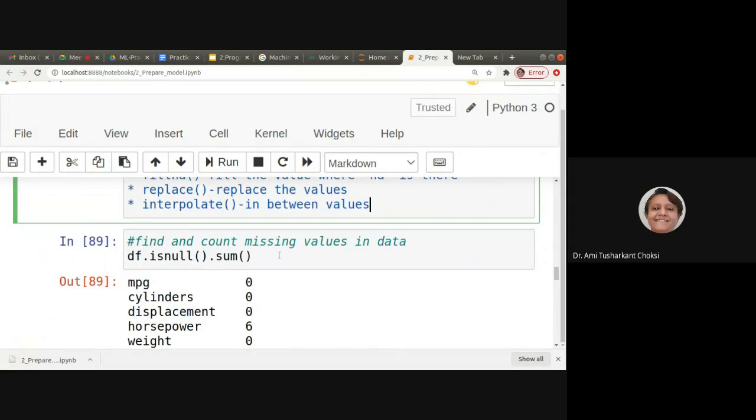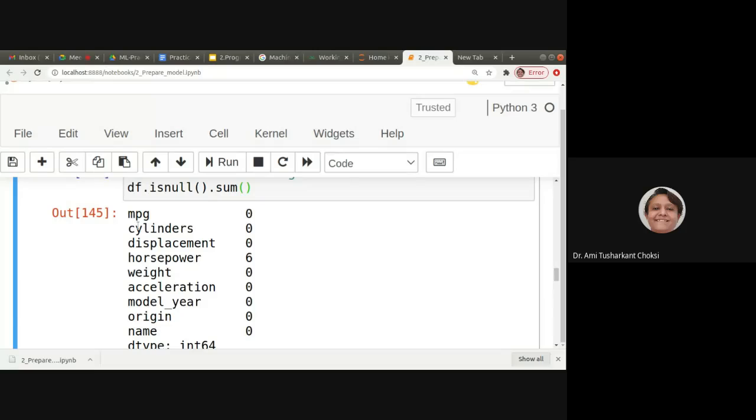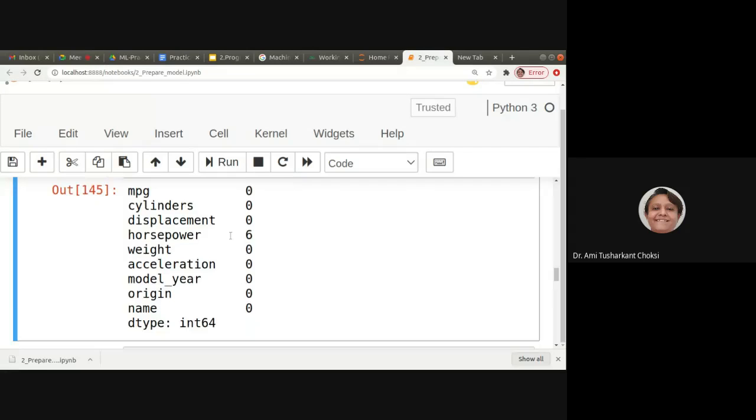A few of them let us see here. df dot is null dot sum, that is, we want to get the count of missing values in the data. So let me run this. What it is giving me: mpg 0, cylinder 0, displacement 0, horsepower 6, and all others are 0. That means in horsepower we have 6 missing values.